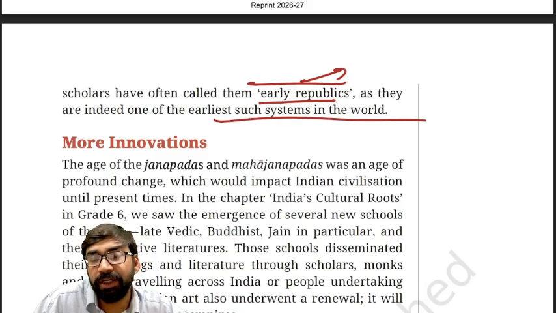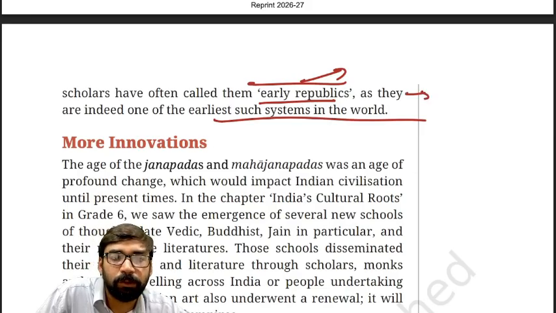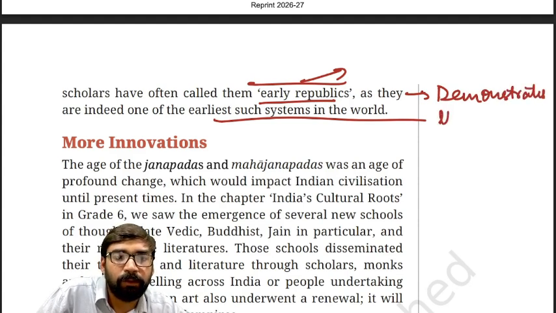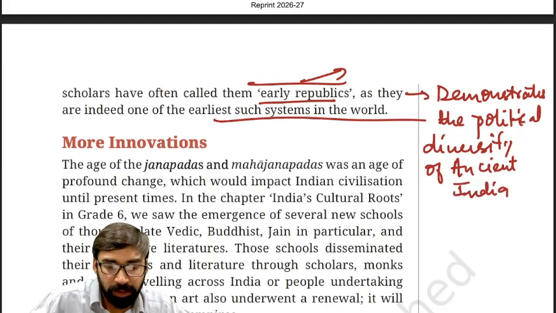So this demonstrates the political diversity of ancient India. Fine. Okay. Now we'll talk about other important things.